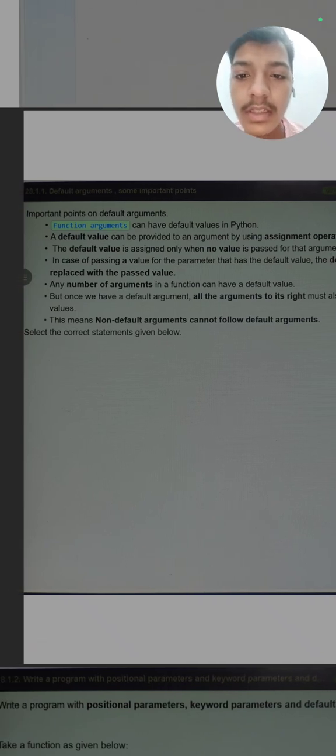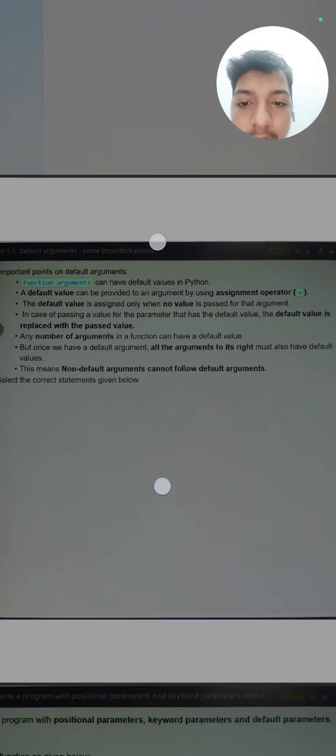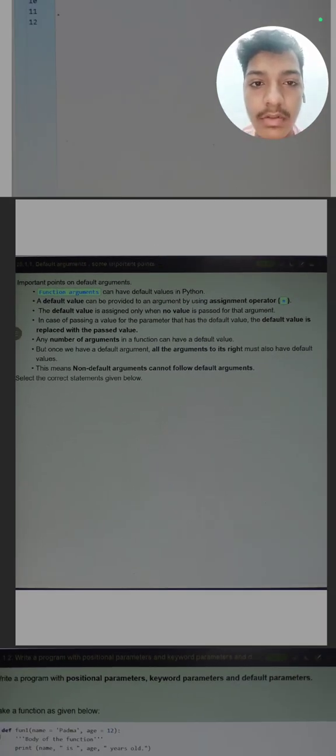So you can read these 4 or 5 points. I will zoom out in this. Any number of arguments in a function can have a default value. It is saying that there can be any number of arguments and all can have their own default value.